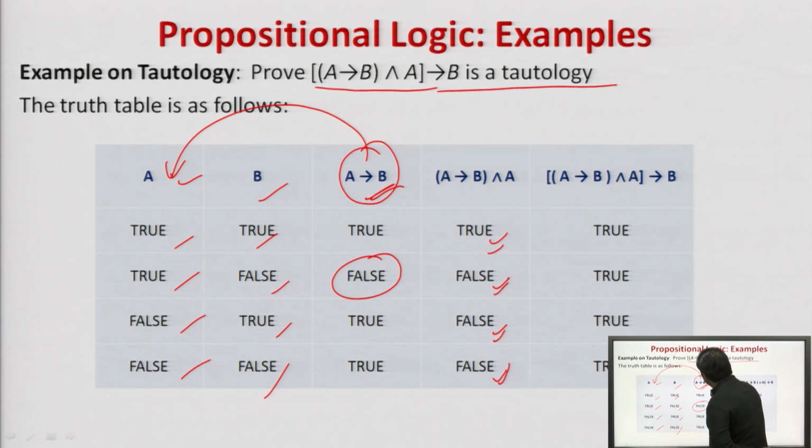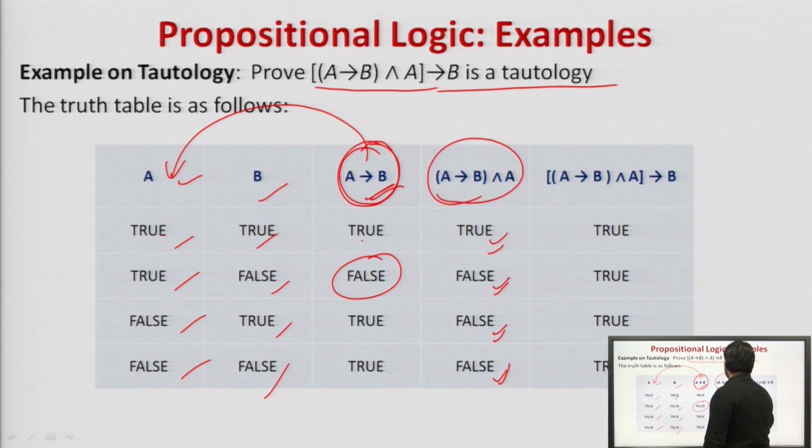What we are doing? This statement in conjunction with A means when it is true and true, this will return true, otherwise it will be false. So, true, true will return true, true, true will return true, rest will be false. After receiving this, we take it in implication with B. So, what will happen?